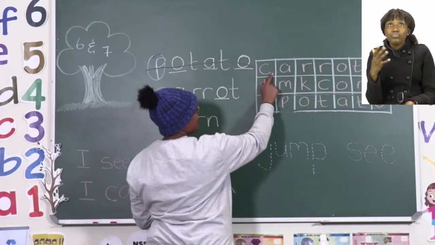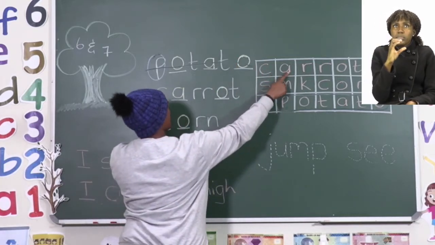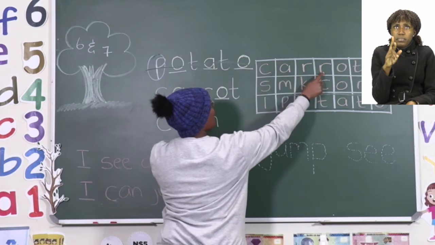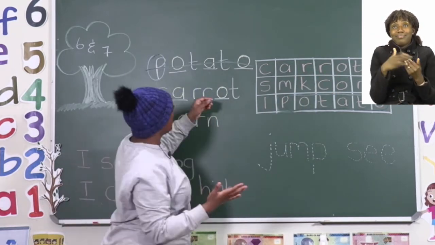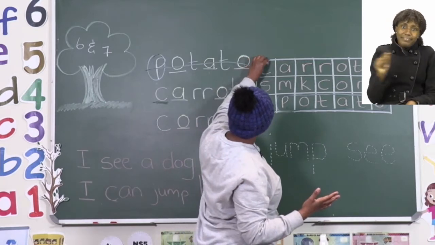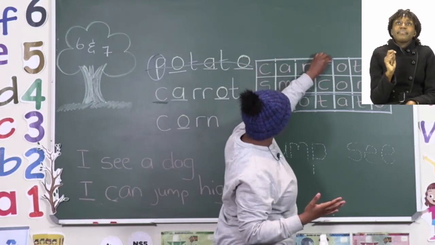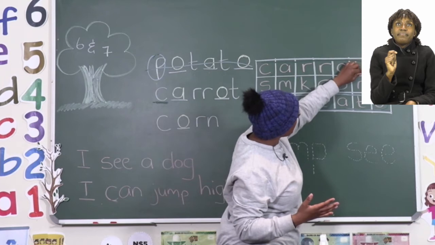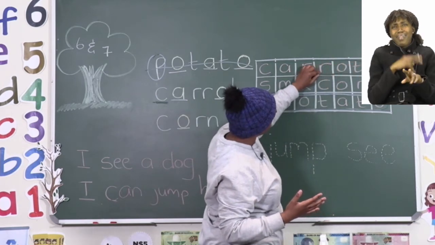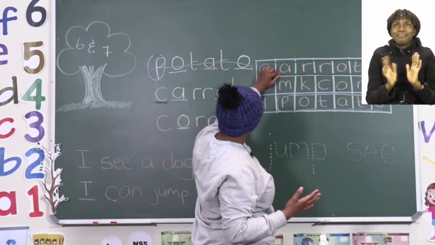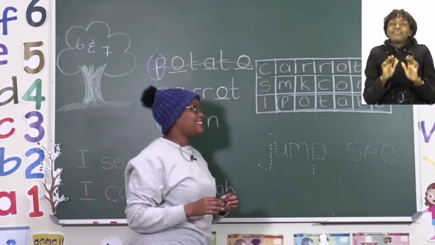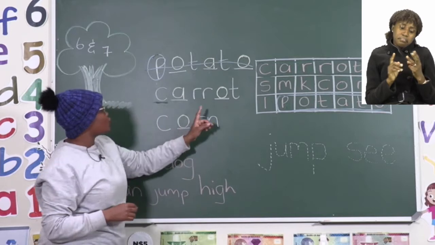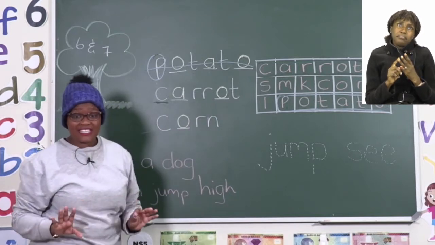We have a C here, an A, oh, 2 R's, and an O and a T. That was easy. So go ahead and circle the word carrot once you find it. Take your time, don't rush circling, and you can even use different colors. Make sure that your circling is nice and neat around the letters. Try hard not to circle the letters you don't need.